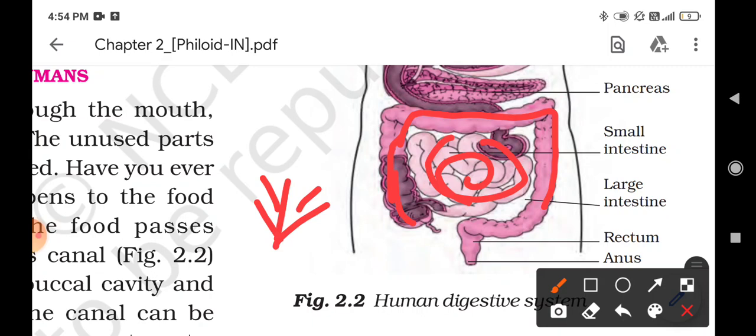So the leftover material is a waste, but some important things like salts and water are still left, which are required by our body, and that is absorbed by the large intestine.